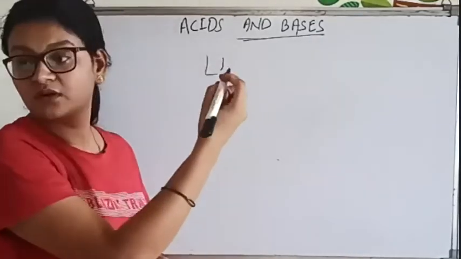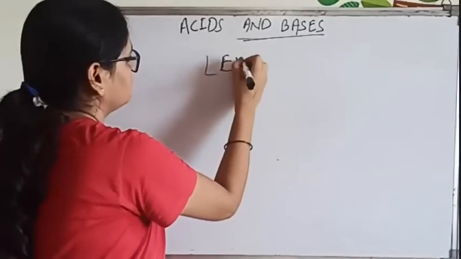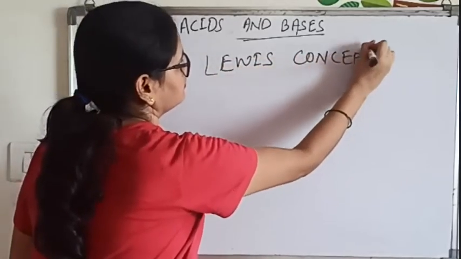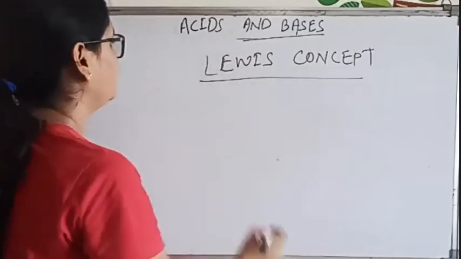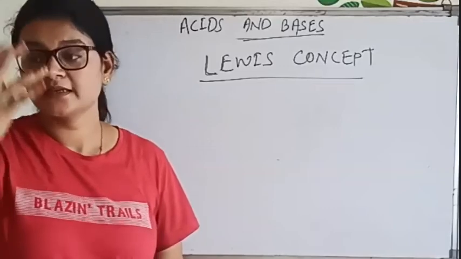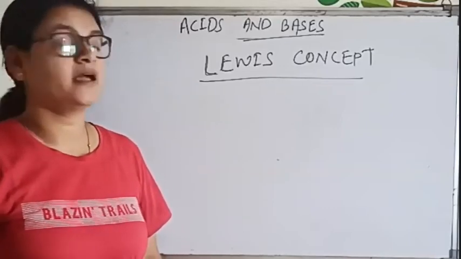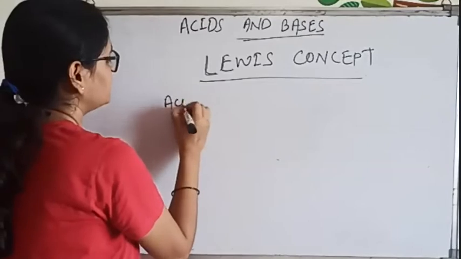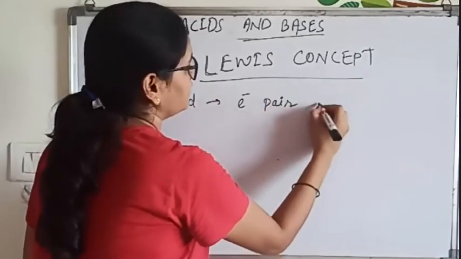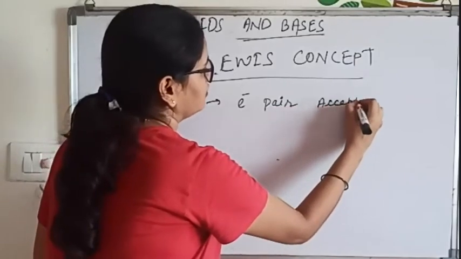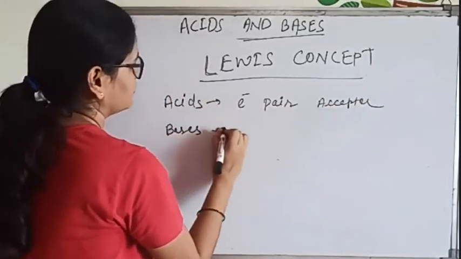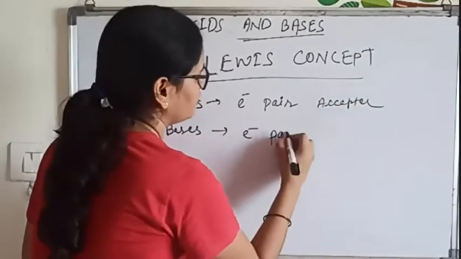So, Lewis concept. According to the Lewis concept, acids are electron pair acceptors, and bases are electron pair donors.